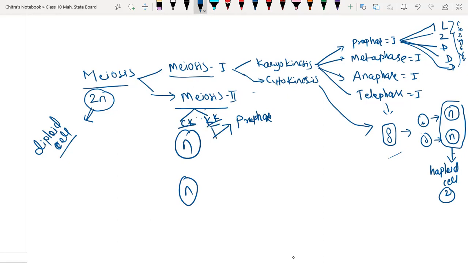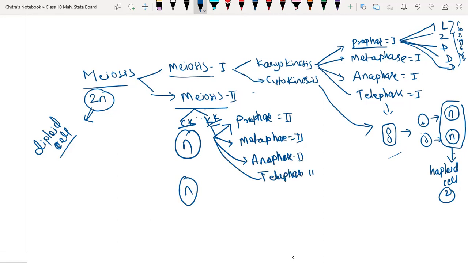In karyokinesis we have prophase 2. Here we had prophase 1, and here we have prophase 2. Second, we have metaphase 2, then anaphase 2, then telophase 2.